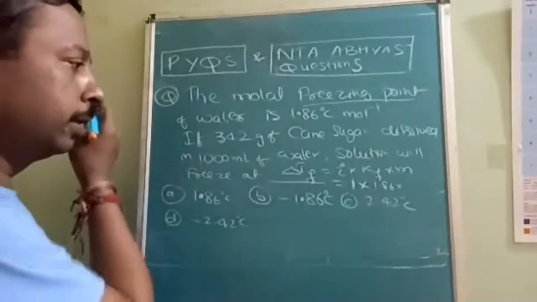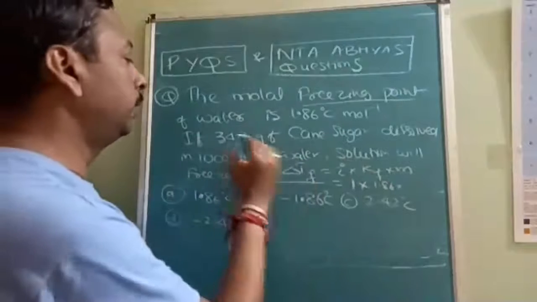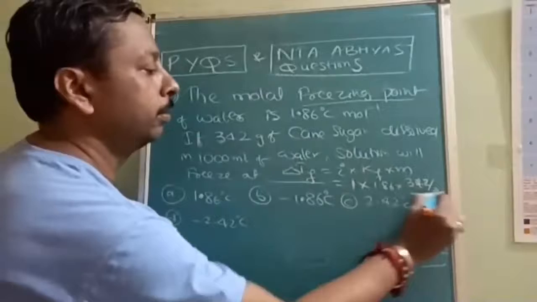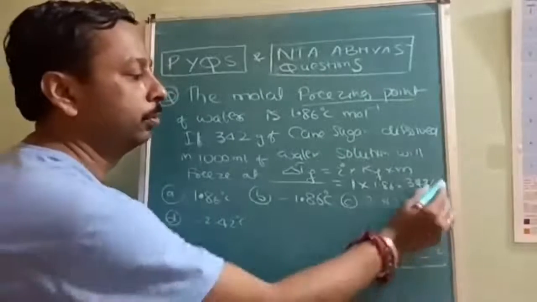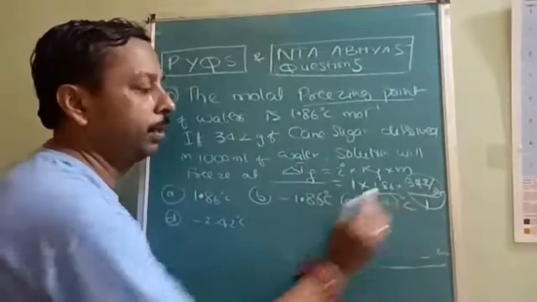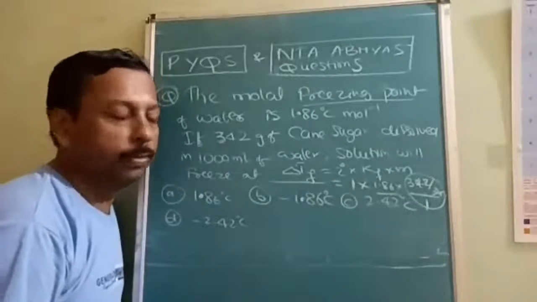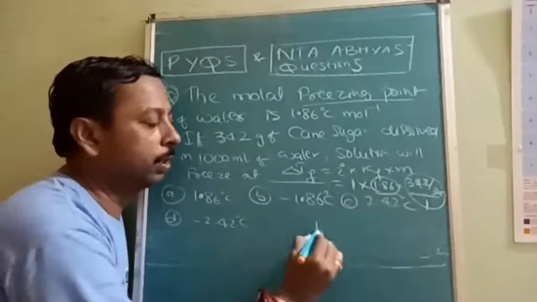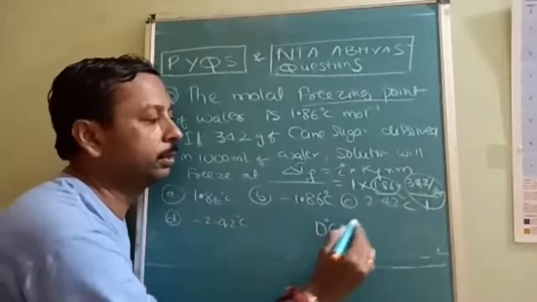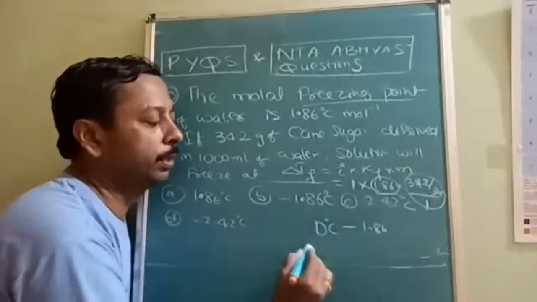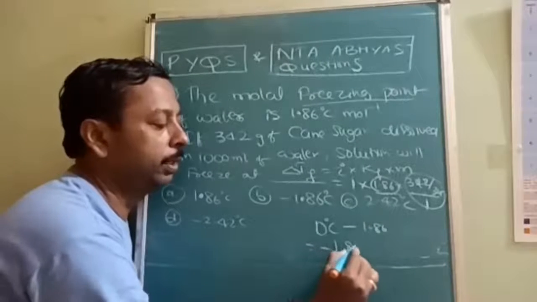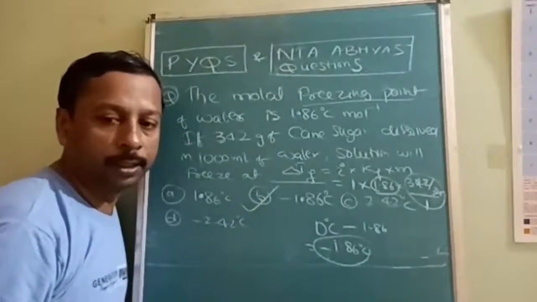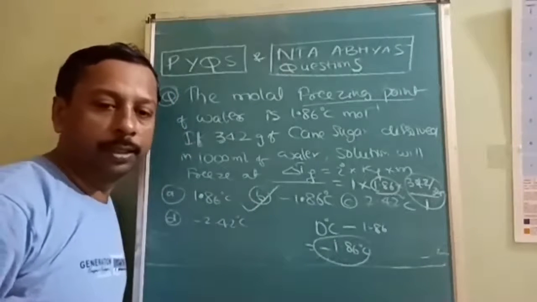Molality is 342 divided by the molecular mass 342, for 1 kg of water. So delta Tf is 1.86, which means 1.86 will be reduced from the water freezing point. So 0 degrees Celsius minus 1.86, the answer will be minus 1.86 degrees Celsius. So option B is correct. Why is option B correct? Is it understood?